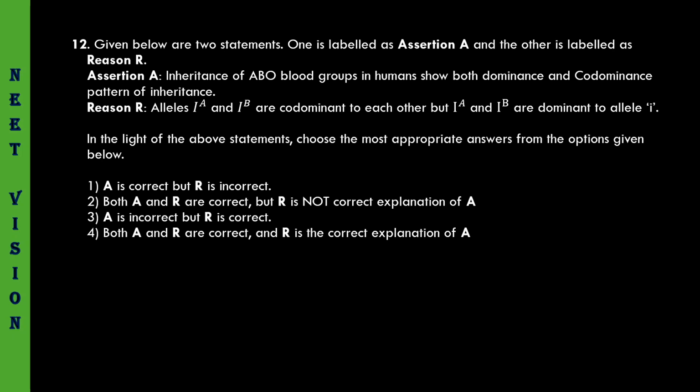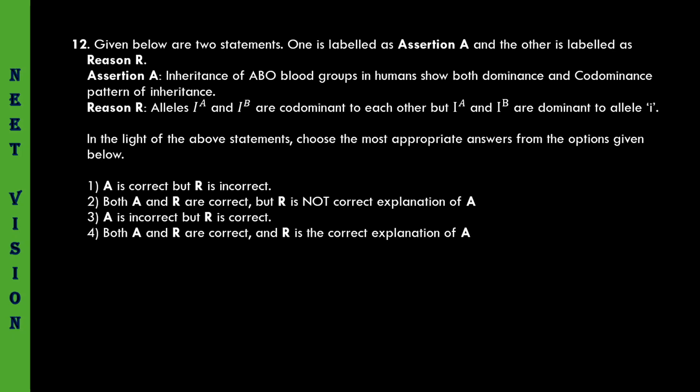If a true breeding parent with A blood group marries another parent true breeding for B blood group, naturally the offspring that is formed will be AB. Genotype will be IA IB, codominant to each other, but IA and IB are dominant alleles to i. Yes, absolutely true. Assertion is correct.